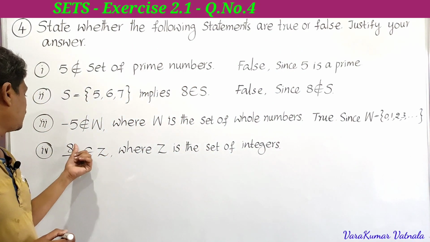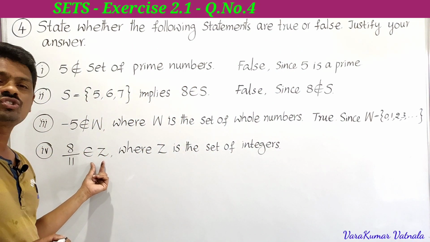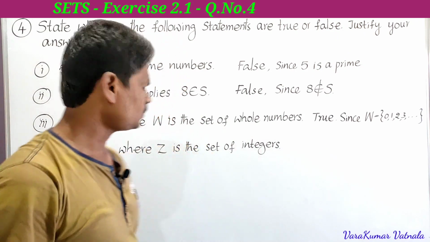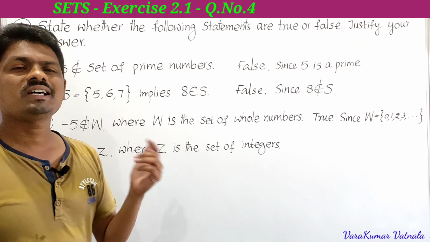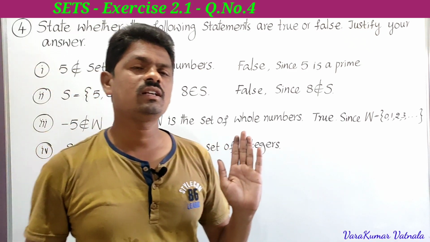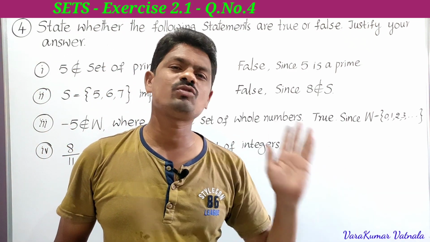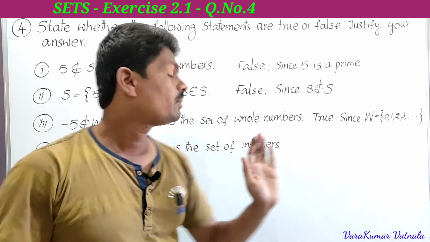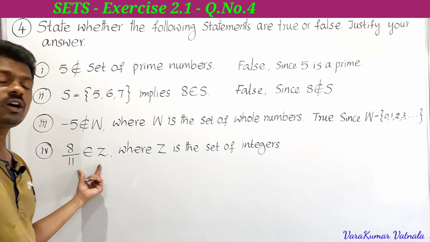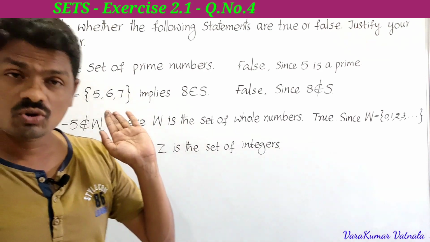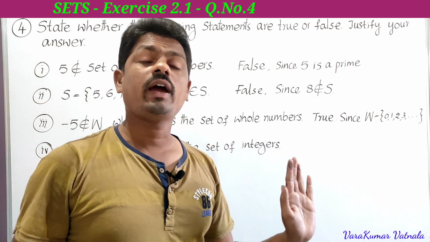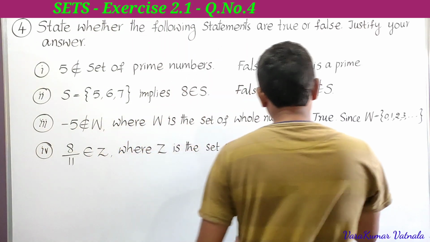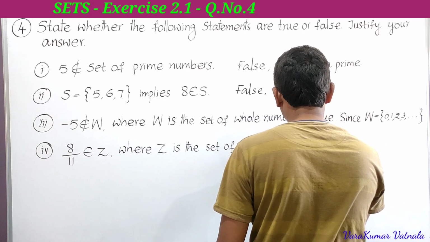Next, the fourth one. 8/11 belongs to Z, where Z is the set of integers. So here 8/11. What are the integers? The set of integers is 0, plus or minus 1, plus or minus 2, plus or minus 3 and so on. But he is saying that 8/11 belongs to Z. 8/11 is not there in Z. 8/11 is a rational number actually. So it is false. So the fourth one is false.